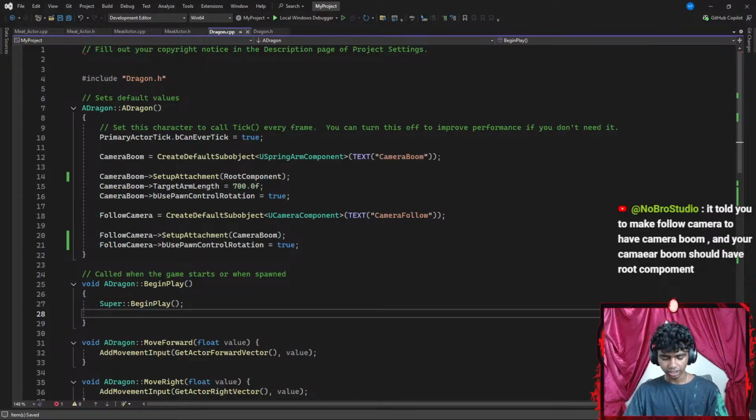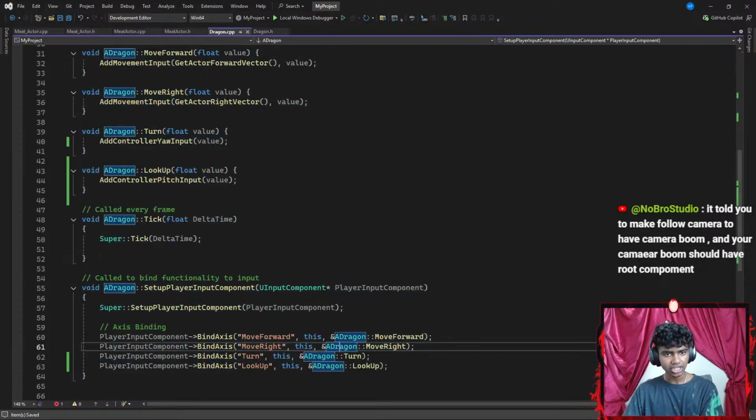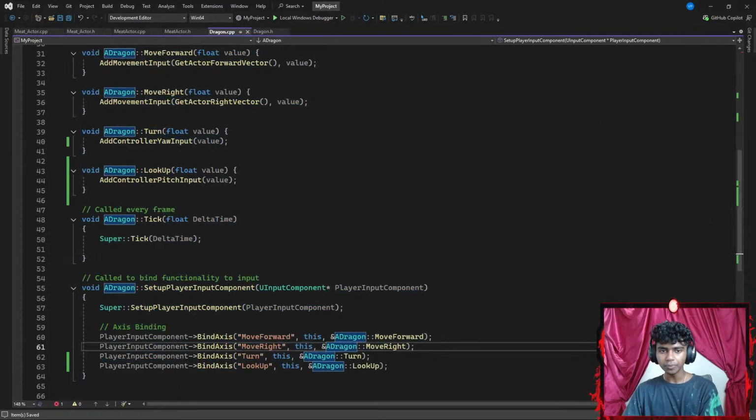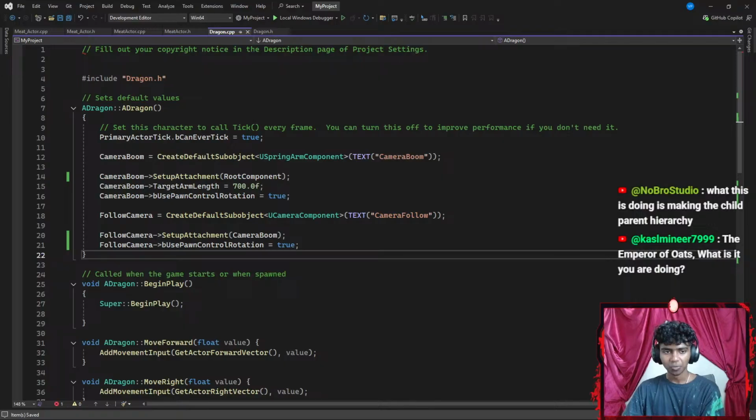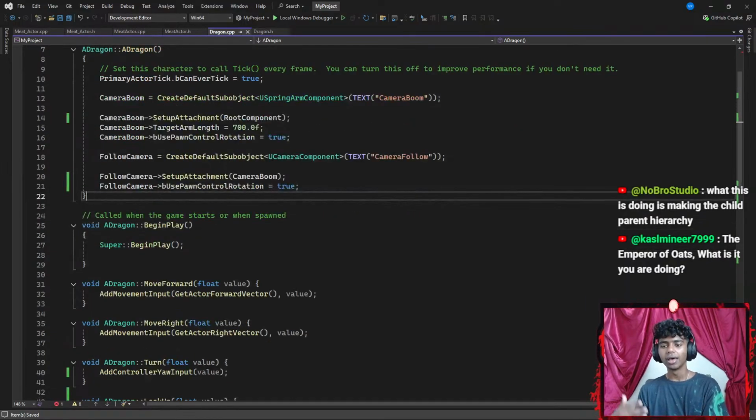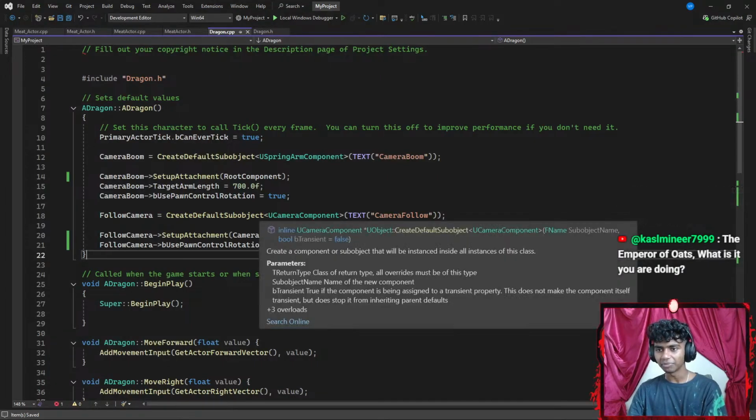So let's go ahead and hit Control A, Control C, copy that, and give us ChatGPT up here real quick. I told you to make follow camera to have camera boom, and your camera boom should have root component. Honestly, I think I actually did that. My follow camera has camera boom. Honestly, I'm working on collision events, but before that, I do want to work on letting my player's pitch work, because I feel like my dragon cannot look up or down for the time being.